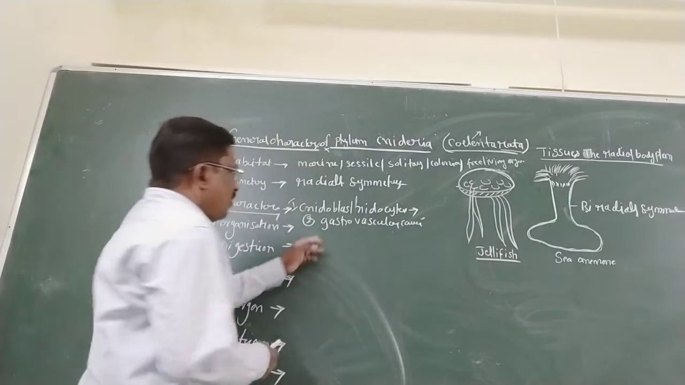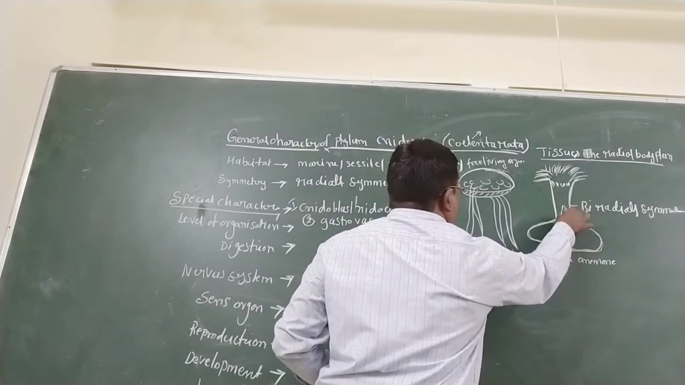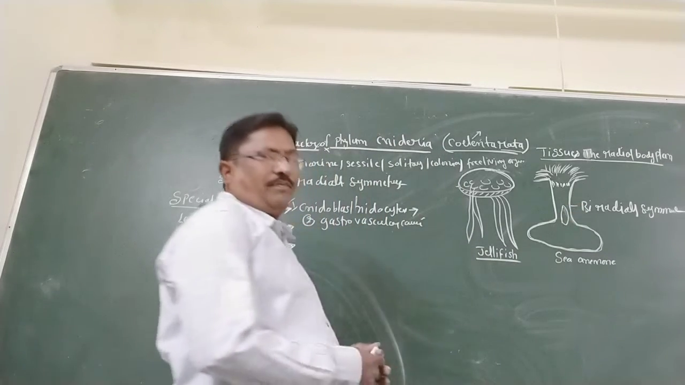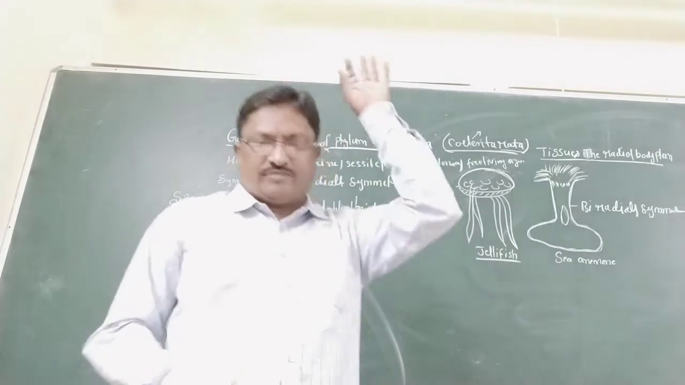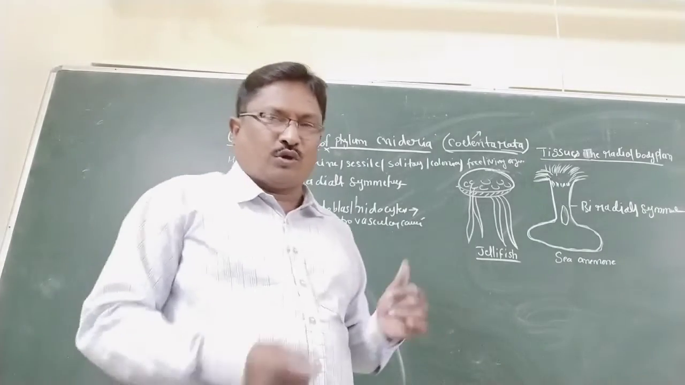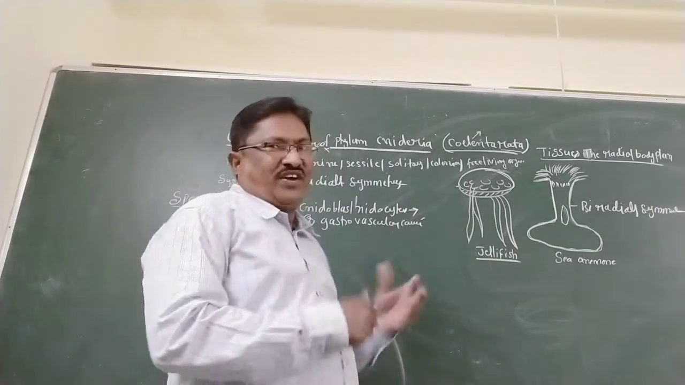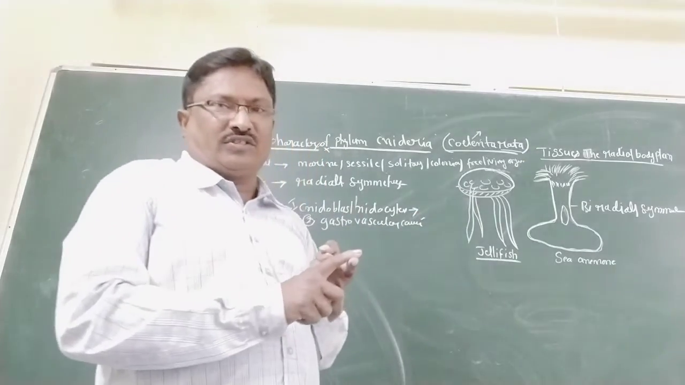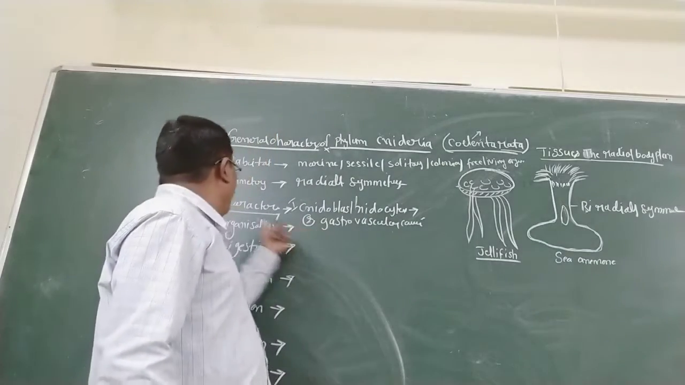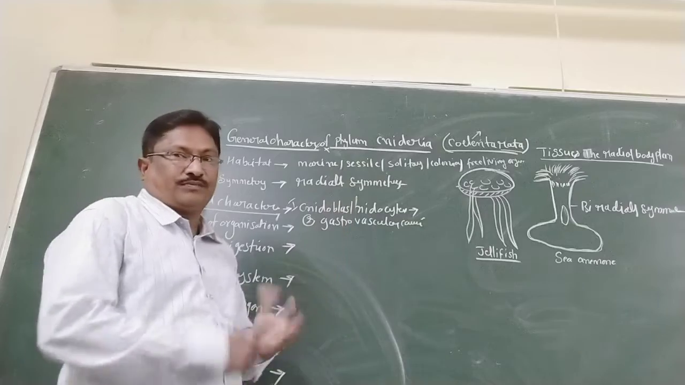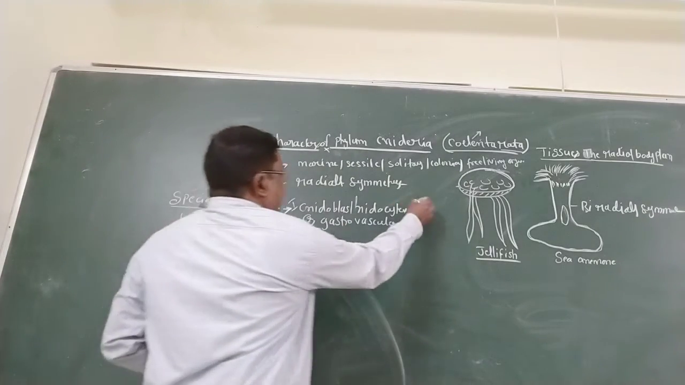So where is the location of the cavity? Here, in the center of the body. The cavity is located in the body. What is the main function of the gastrovascular cavity? Digestion and circulation. Most important here. So your question is, what is the main function of the gastrovascular cavity? Digestion and circulation. It is a special character of Cnidarians. Another special character, the third, is metagenesis.